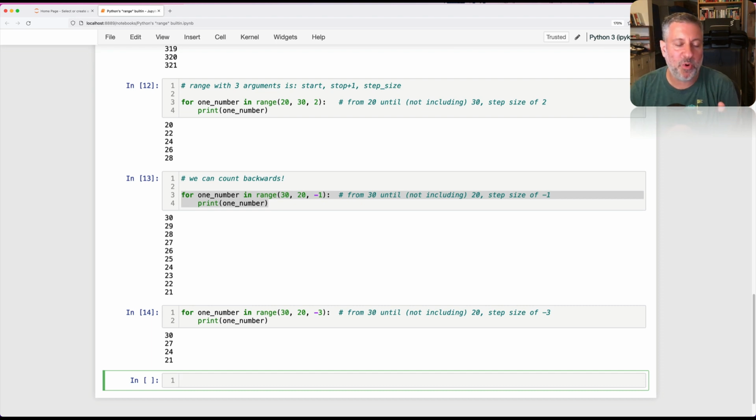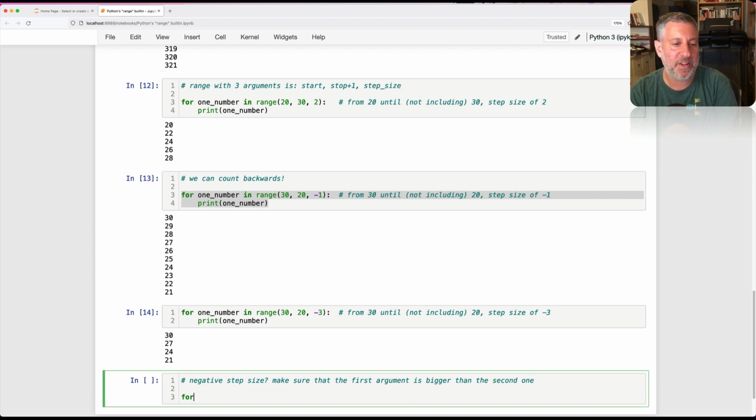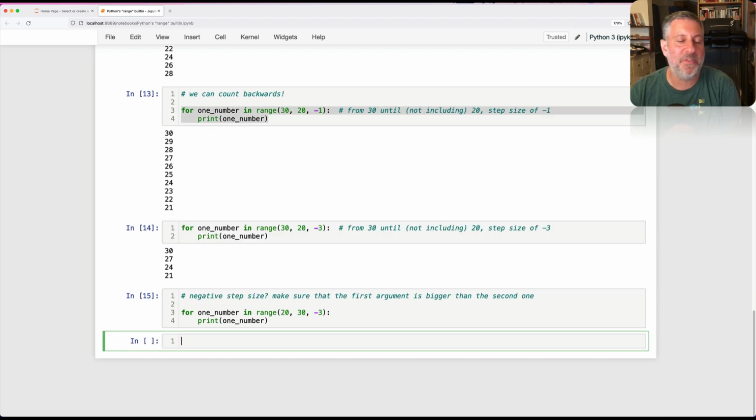Now, just make sure that if you do have a negative step size, the first argument is bigger than the second one. Why? Because if I say for one number in range, 20 until 30 by minus 3, print one number. The good news is that this will finish executing very, very quickly, because it will immediately say, oh, wait, I've already gone past the target.